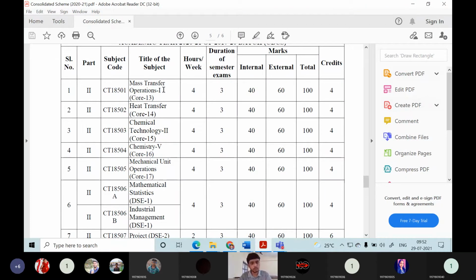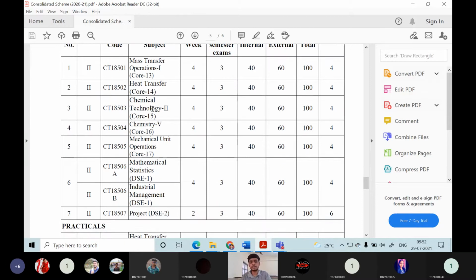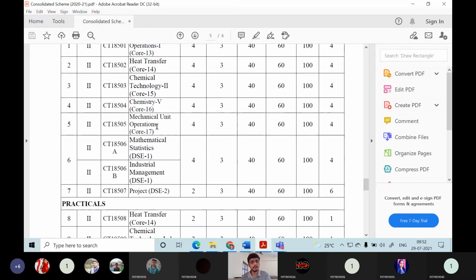All this will be taught by me. Then Heat Transfer: what is the mode of heat transfer, the various modes of heat transfer, everything you will be learning in this heat transfer course. That will be taught by Dr. Vijay Kumar Purohit. Then Chemical Technology 2, which will be taught by me myself. Then Chemistry 5, which will be taught by Dr. Amaladas. Then Mechanical Unit Operation will be taken by Cyprus sir.